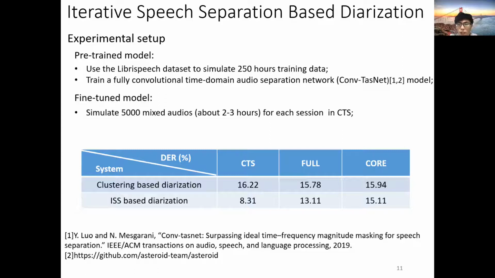In the fine-tuning stage, we simulated 5,000 mixed audios for each session to train session-level models. The results of iterative speech separation-based diarization are shown in the table. Compared to the traditional method, ISS-based methods significantly improve diarization results on the CTS domain of the development set.